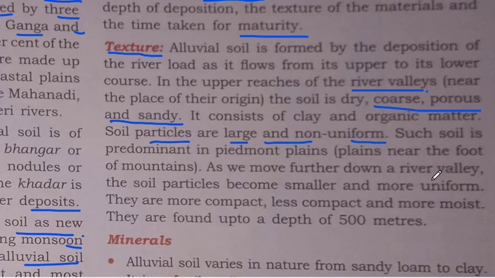As we move further down a river valley, the soil particles become smaller and more uniform. They are less compact and more moist. They are found up to a depth of 500 meter.